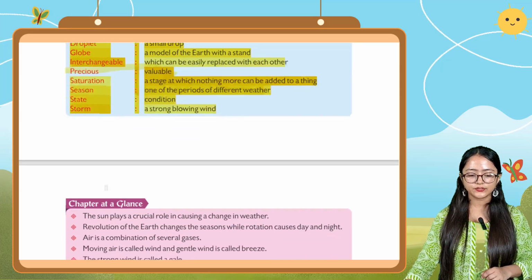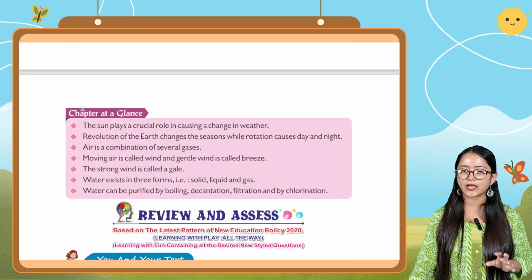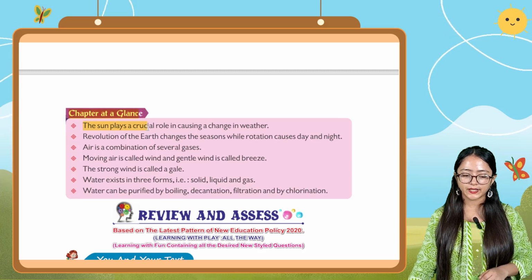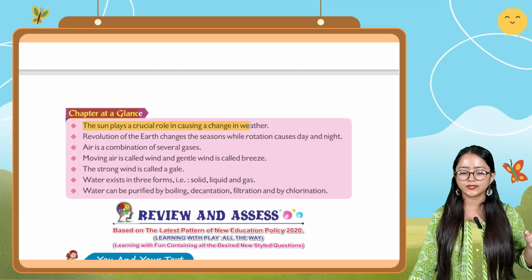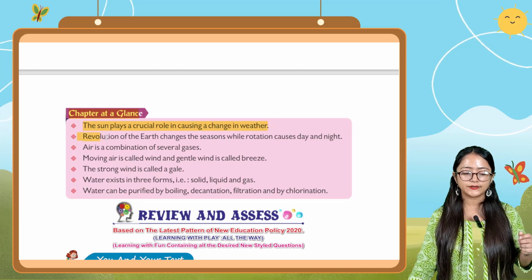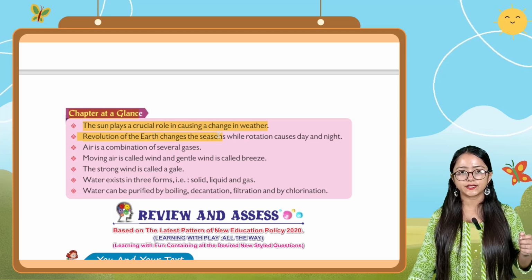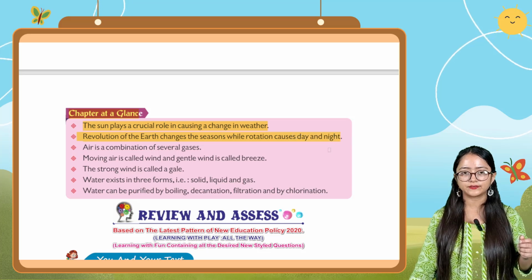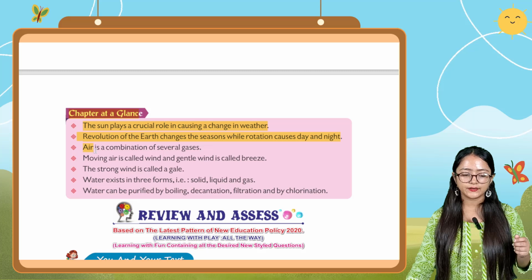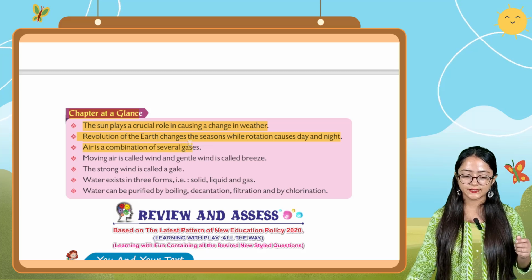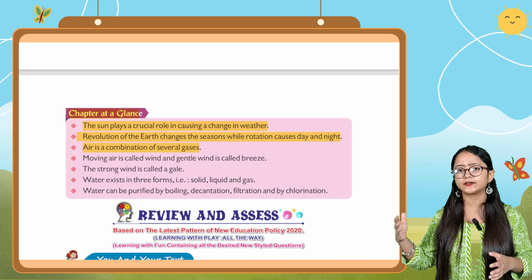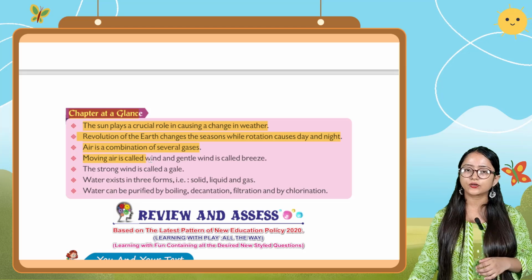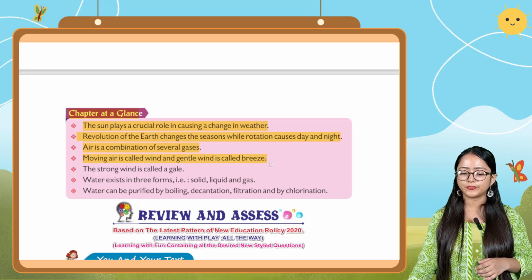Now students, we come to the last point, the chapter at a glance. The sun plays a crucial role in causing a change in weather. Revolution of the earth changes the seasons while rotation causes day and night. Air is a combination of several gases like nitrogen, oxygen, carbon dioxide, etc. Moving air is called wind and gentle wind is called breeze.